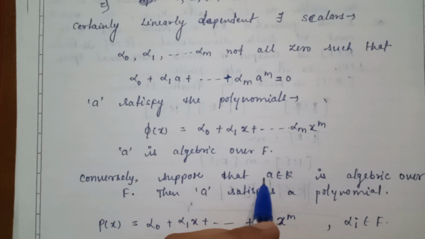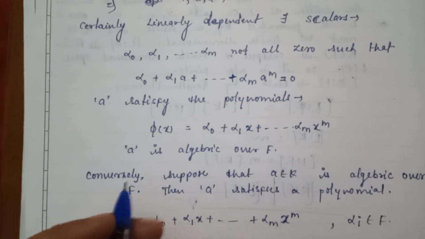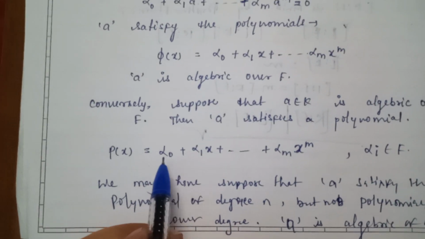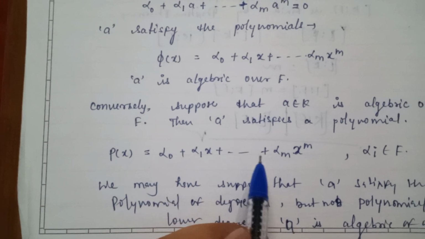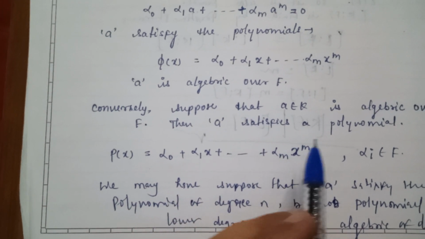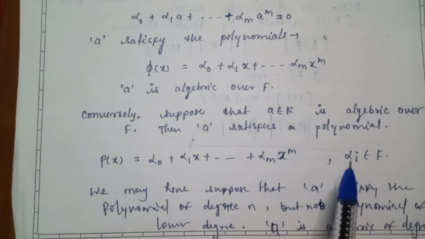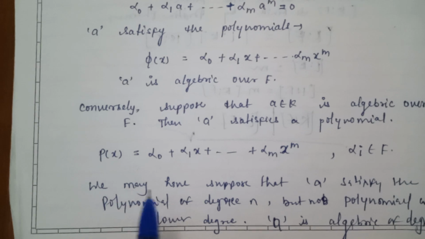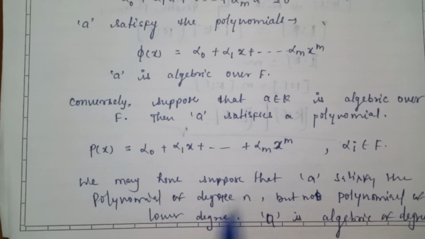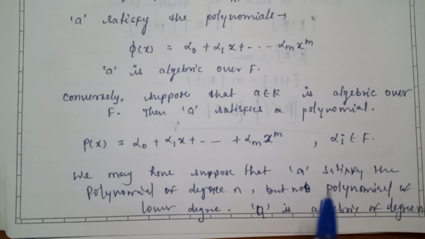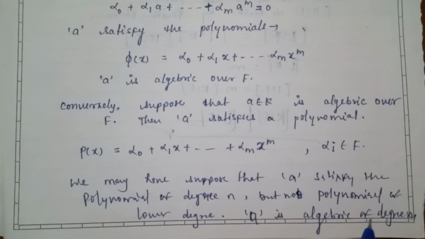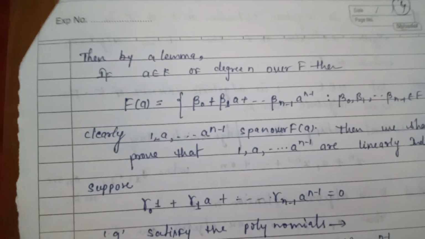Conversely, suppose that a belongs to K is algebraic over F, then a satisfies a polynomial p(x) equal to alpha 0 plus alpha 1 x plus so on plus alpha m x to the power m, such that alpha i belongs to F. We may suppose that a satisfies a polynomial of degree n but not a polynomial of lower degree. So a is algebraic of degree n.